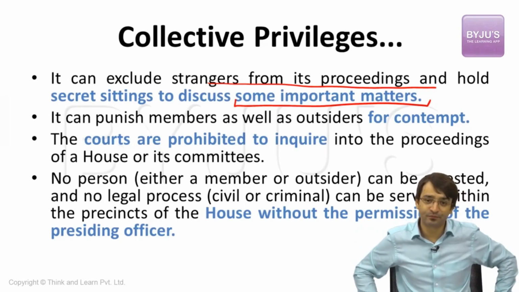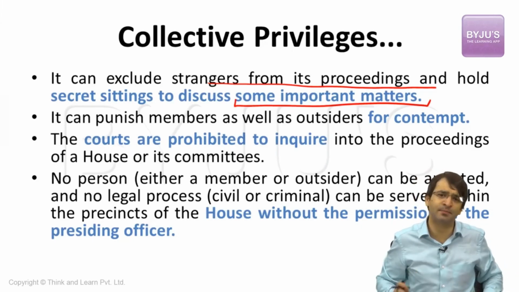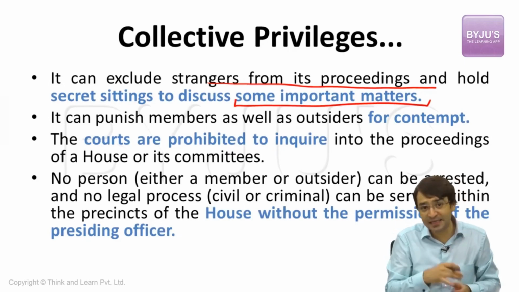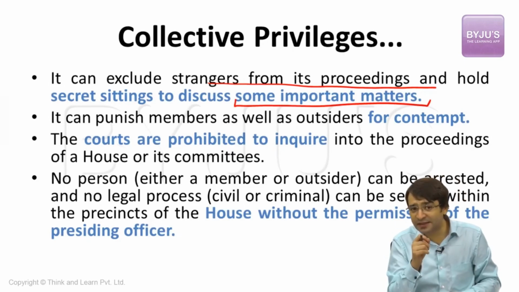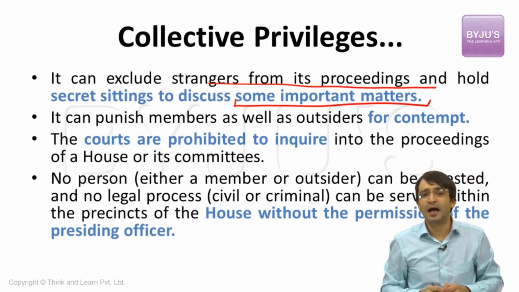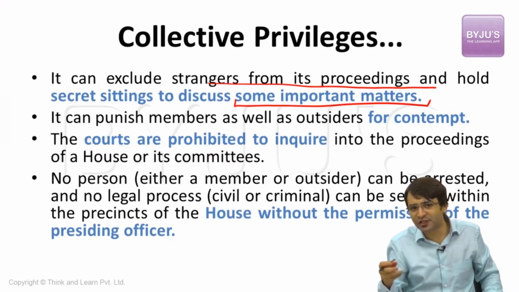That means sometimes when there is a matter of urgent importance discussed by the parliament, for example, let us say a Kashmir issue is discussed in the parliament. For example, the surgical strikes on Pakistan, how we conducted those strikes are to be discussed in the parliament. These are very sensitive matters. These matters deal with national importance. These matters deal with national security. These matters deal with sovereignty, territorial integrity of the nation. Ultimately, if something secret is to be discussed, the members of parliament as a whole have a privilege to exclude strangers from witnessing these proceedings.